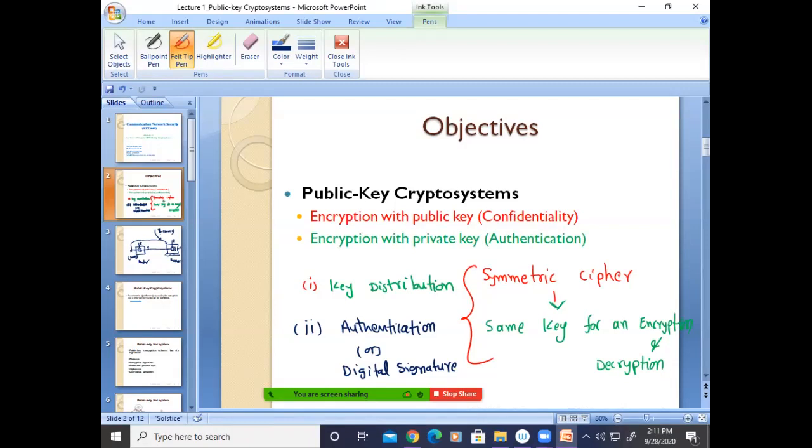In this, encryption with the public key is one type, encryption with the private key is another type. This concept will provide confidentiality and this concept will provide authentication. How they provide it, what the block diagram and procedure are, we will see one by one. Today we will learn what the public key crypto system is, the different ingredients in public key, then encryption with public key and encryption with private key.